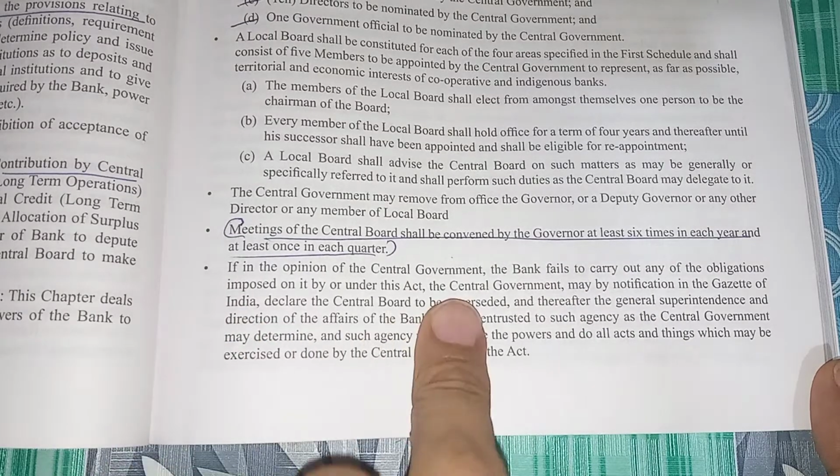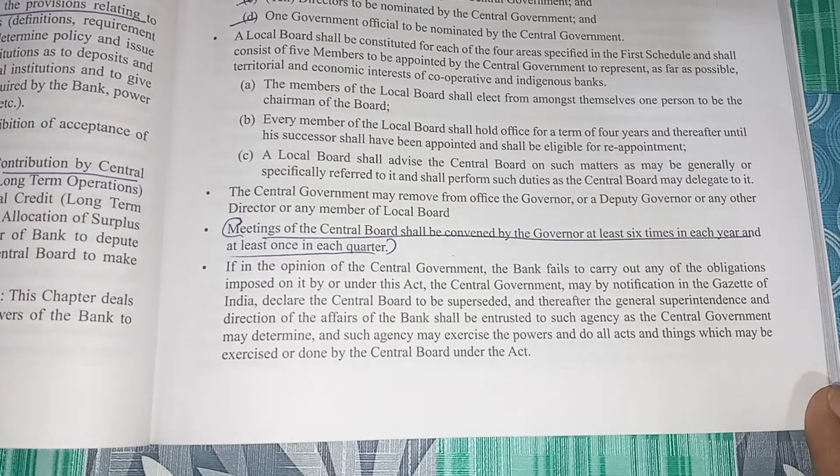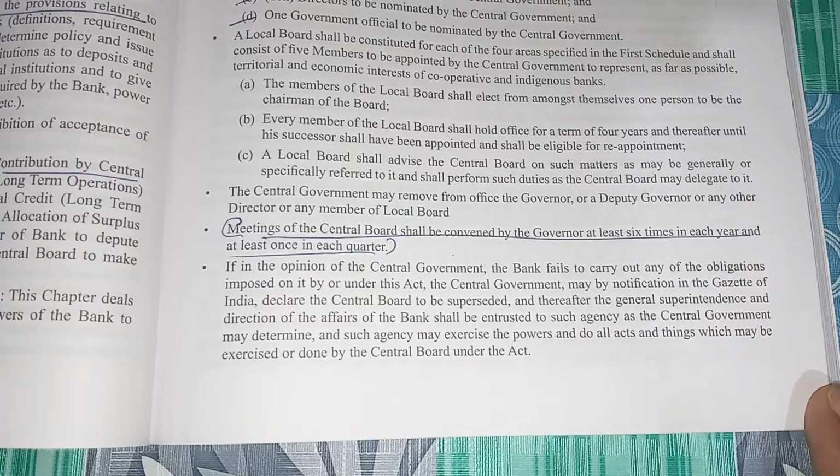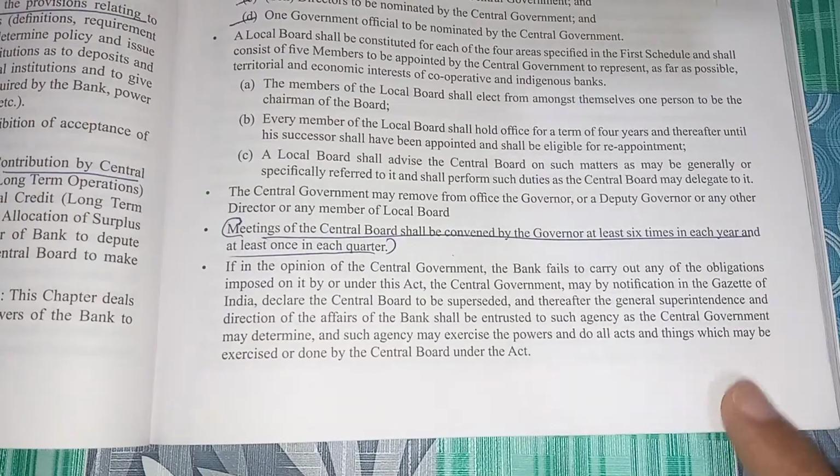Then if in the opinion of the central government, the bank fails to carry out any obligation imposed on it by the act, means if the central government gives responsibility to the central board, and the central board fails in its implementation or functioning or whatever suggestion given by the central government, and the central government thinks that they are not performing their function properly, then they will dissolve the central board and hand over this specialized function of the central board to a specialized agency constituted by the central government. That is explained in this last paragraph.